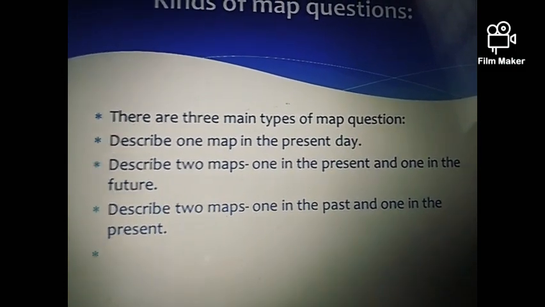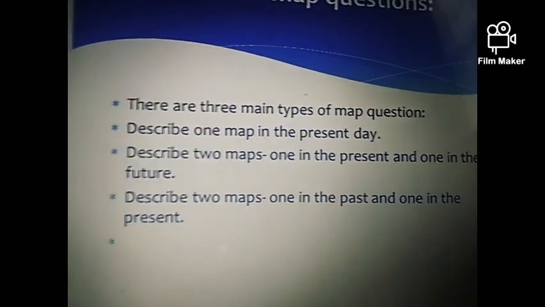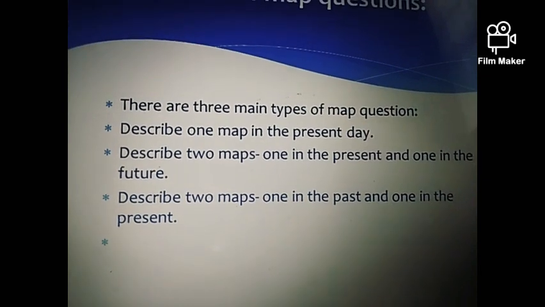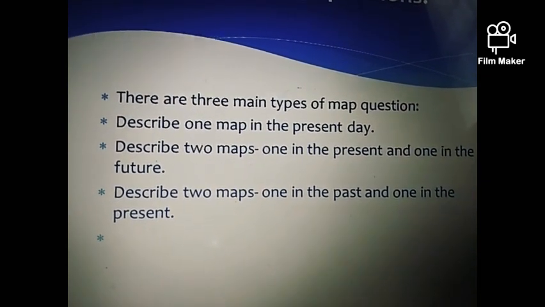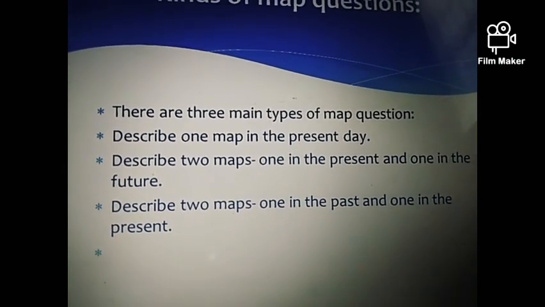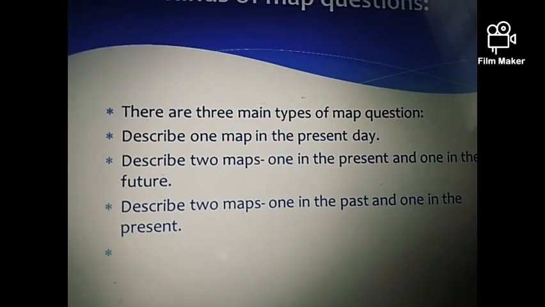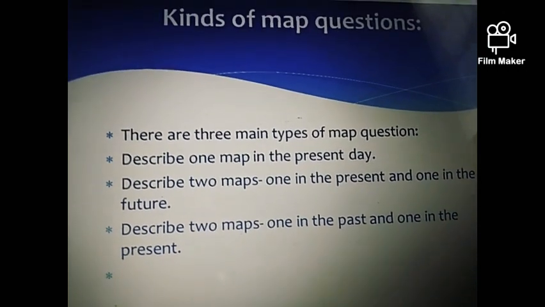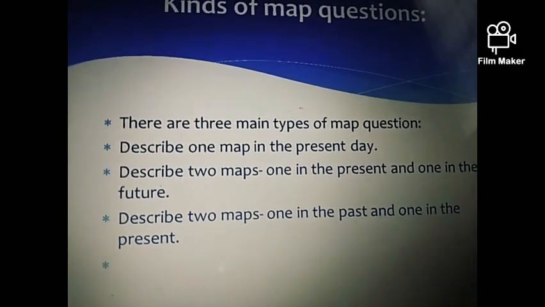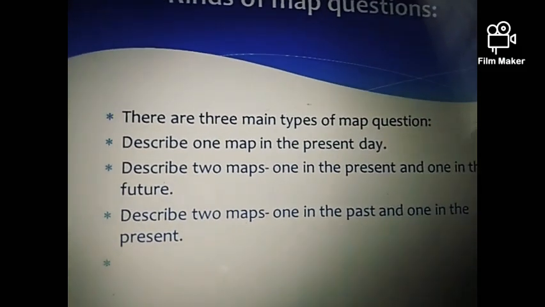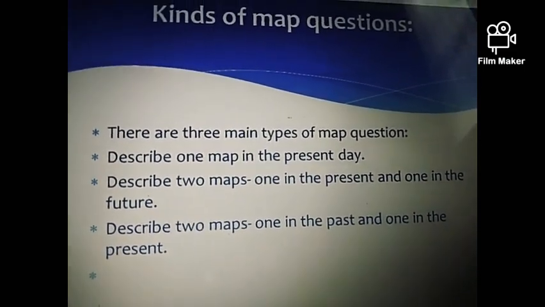And the third type is the most common one, and thus you also get two maps, one in the past and one in the present, so you have to use present as well as past tense. Sometimes you also get multiple maps, meaning a combination of three different maps based on past, present as well as future, but this type comes only occasionally. So mostly you will see the third type when you are writing Task 1.